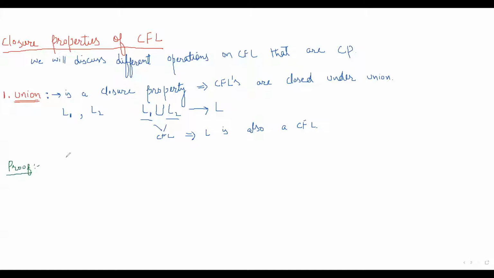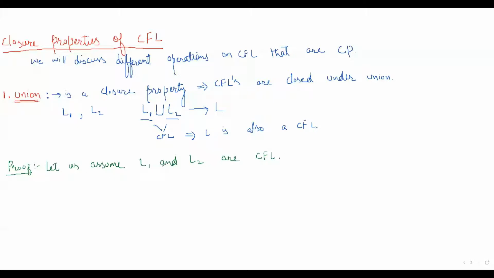Okay, it is a simple proof, very simple. So let's assume L1 and L2 are context-free languages.